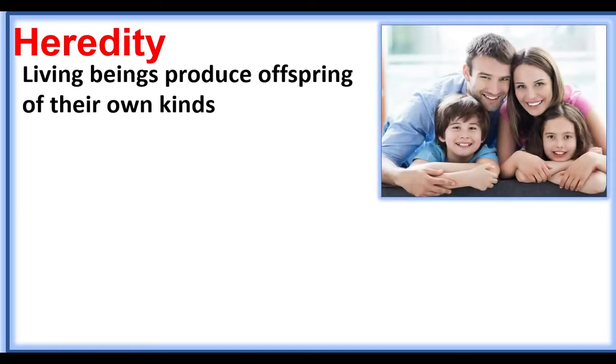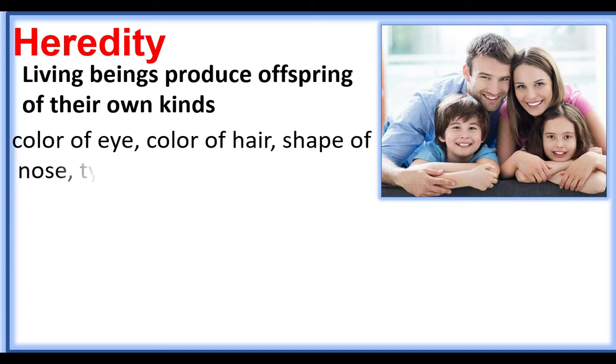Living beings produce offsprings of their own kind. If we look at the parents and offsprings, we can find lot of similarities. This is because of heredity. The similarities between parents and offsprings are due to heredity. Parents and offspring show similarities in various characters. They show similarities in color of eye, color of hair, shape of nose, type of earlobe, height, color of skin, etc.